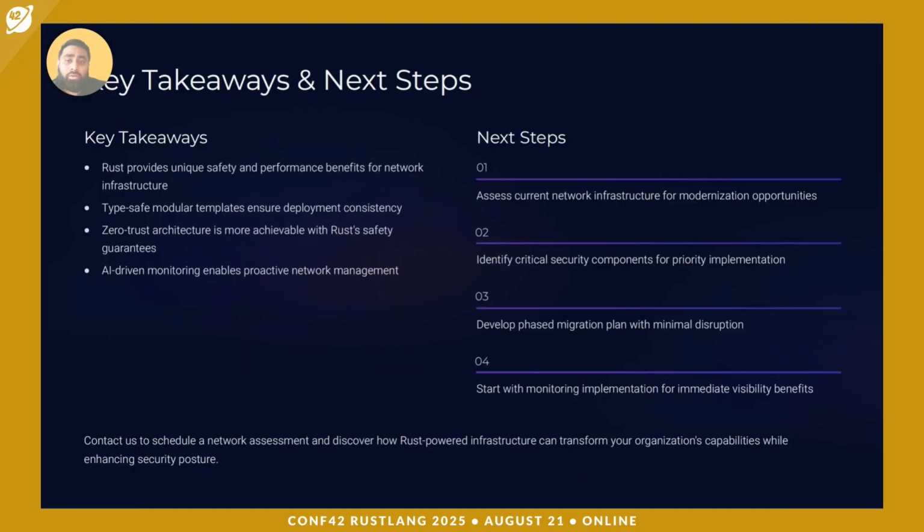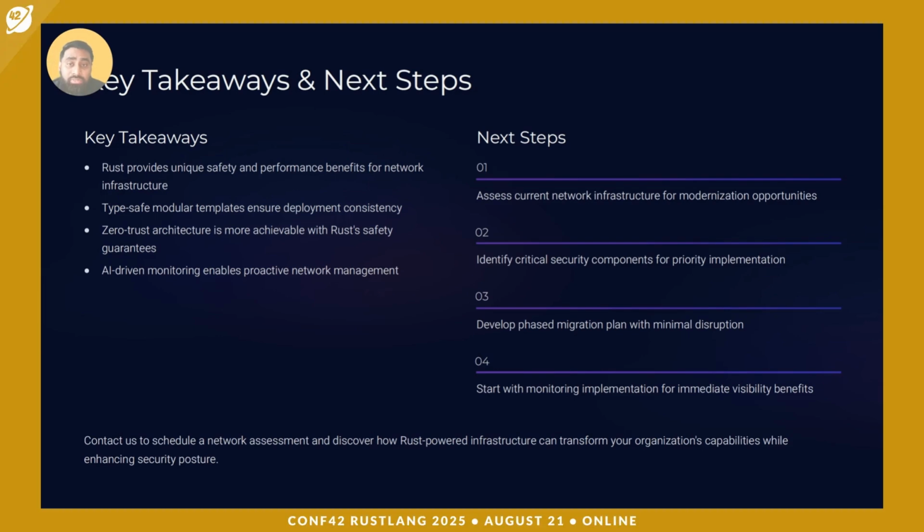And then here are the key takeaways, the important things we are learning in Rust programming for infrastructure. Rust is definitely a game changer for network infrastructure because of its safety and performance, with unmatched memory and concurrency safety with C-level speed, which is undoubtedly better and gives good results.